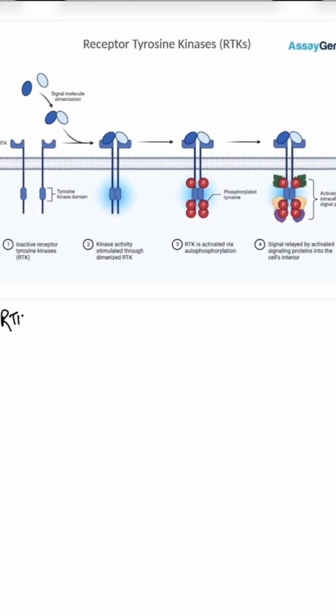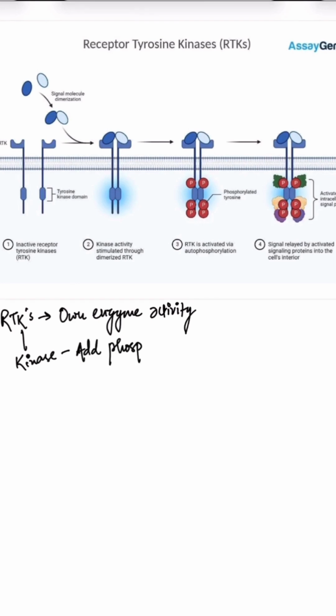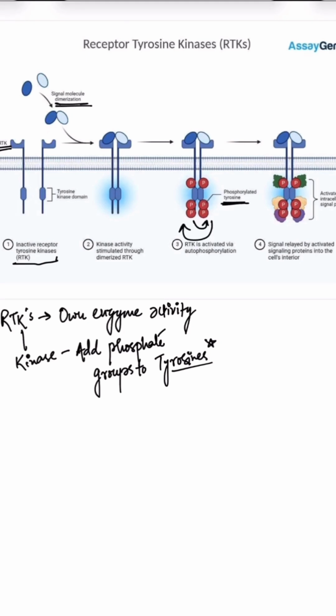The next pathway is RTK, which is receptor tyrosine kinase. These receptors have their own enzyme activity as they add phosphate groups to tyrosines, as the kinase term denotes that it adds phosphate groups to tyrosine residues. In step 1, a ligand, that is a growth factor, binds to an RTK. Two RTK molecules come together and this process is known as dimerization. The RTKs phosphorylate each other, that is cross phosphorylation on tyrosine residues, also known as autophosphorylation.